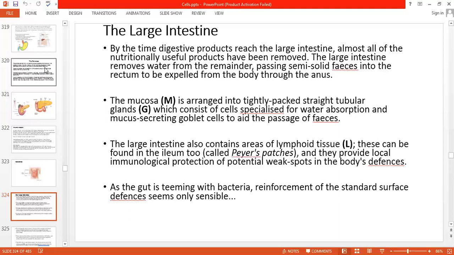As the gut is teeming with bacteria, you know that the gut, the large intestine, is full of bacteria. Reinforcement of the standard surface defense seems only sensible. So because of that, nature has provided a defense mechanism against bacteria. There are certain immunological cells which overcome those infections and kill the bacteria which are present in that gut.